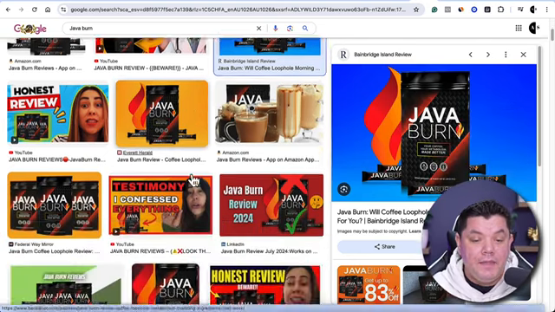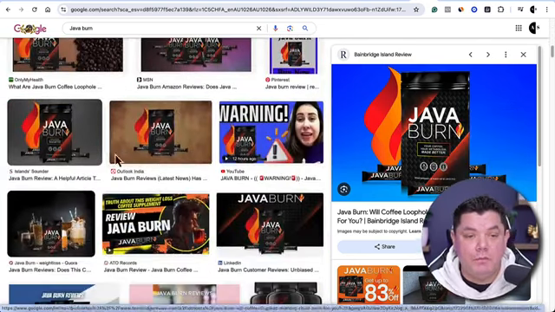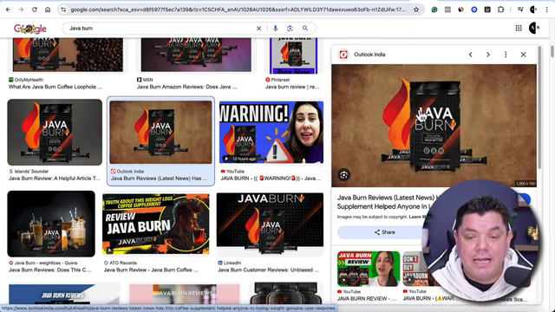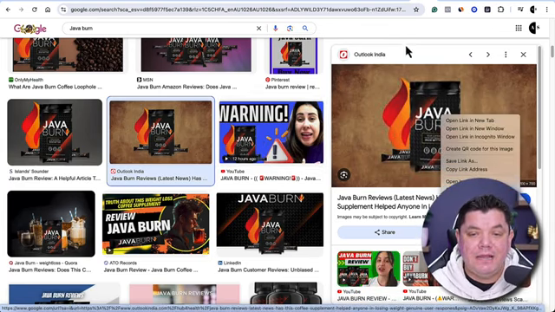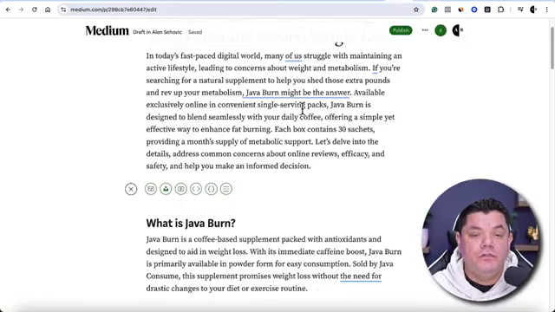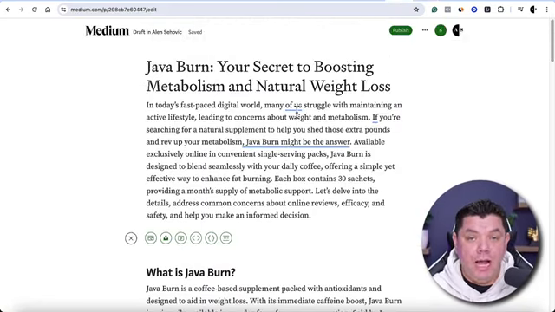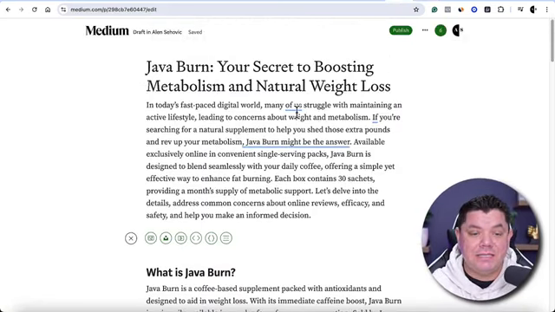Then all you need to do is scroll down and find multiple products. Here is another one over here. Again, this is just Java Burn, quite simply just the product, right mouse click, and save this to your computer. Once you've done that, you want to come back over to your article. I've already saved these images to save us some time.